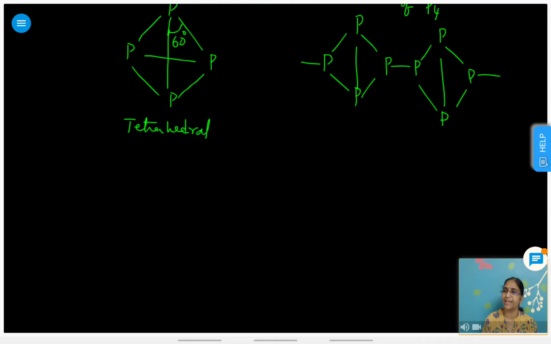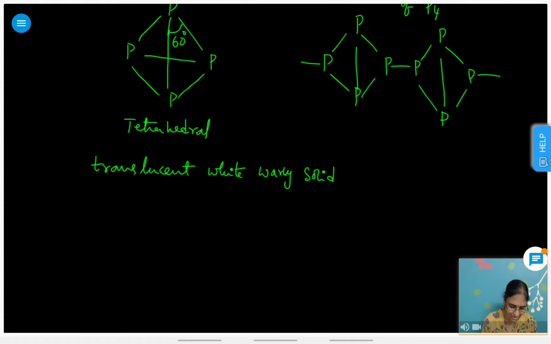This is a voluminous chapter. White phosphorus is a translucent white waxy solid, wax-like solid.